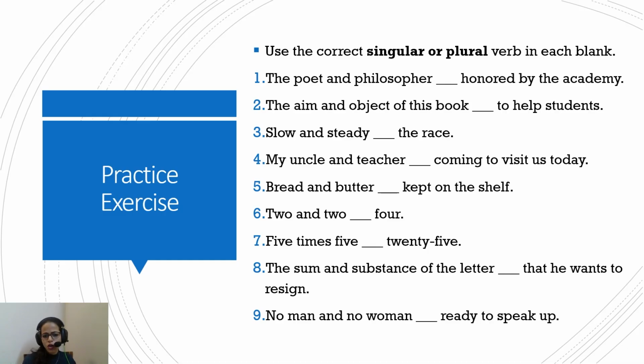Okay. 2 and 2 is 4, because again, we did this: a mathematical expression followed by a singular verb. 2 and 2 is 4; 5 times 5 is 25. Again, a mathematical expression which is leading us to that one singular number, 25. So "is", which is the singular verb.